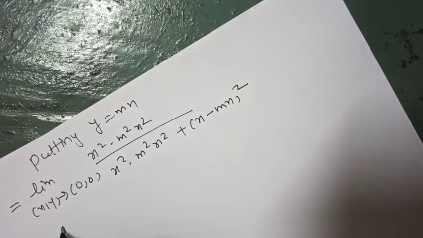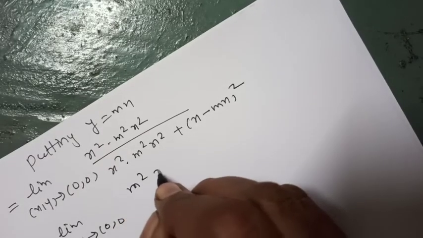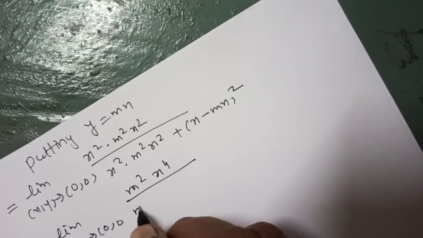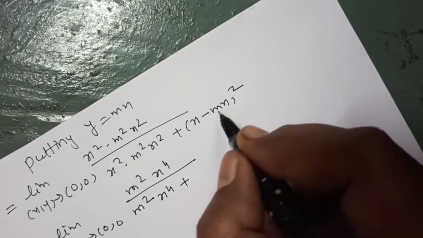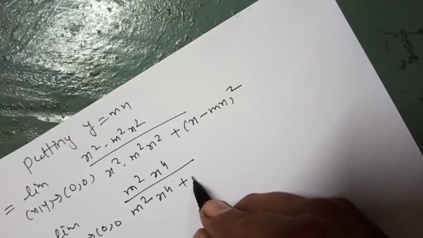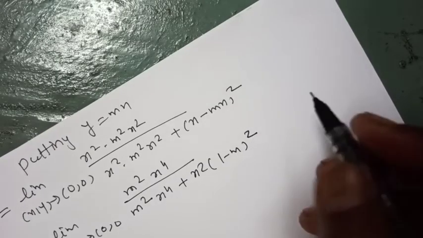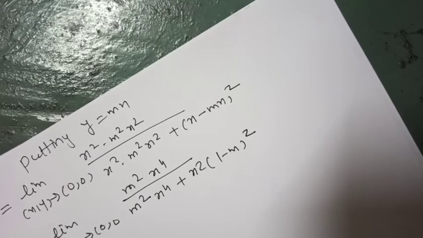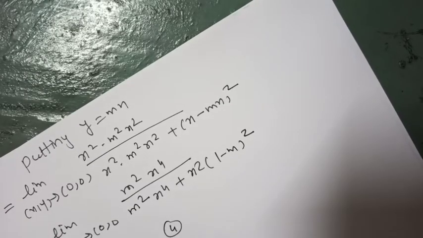That is, limit as x y tends to 0, 0 of m square x raised to power 4 upon m square x raised to power 4 plus x square into 1 minus m whole square, that is, as x y tends to 0, it is 0, from equation 4.